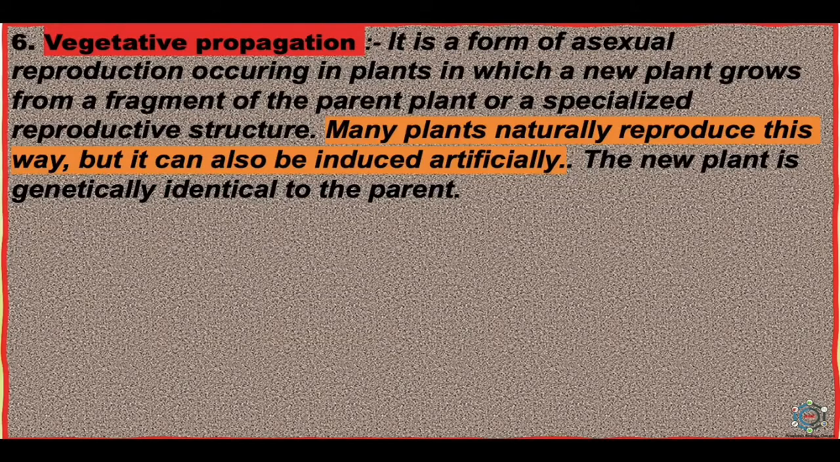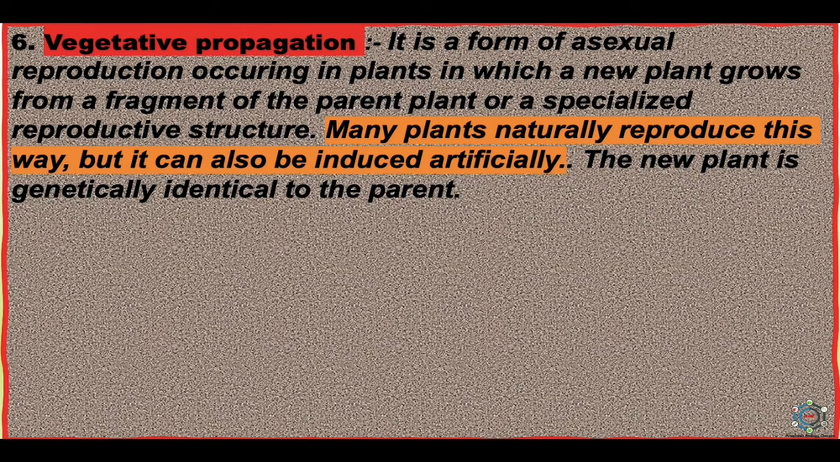Now, the next is vegetative propagation. Vegetative propagation is a form of asexual reproduction occurring in plants in which a new plant grows from a fragment of the parent plant or a specialized reproductive structure. Many plants naturally reproduce this way, but it can also be induced artificially.